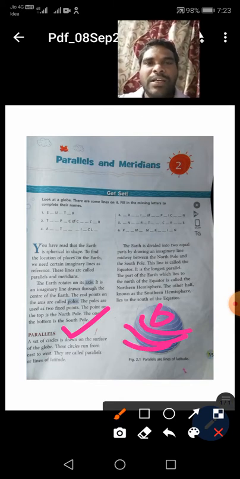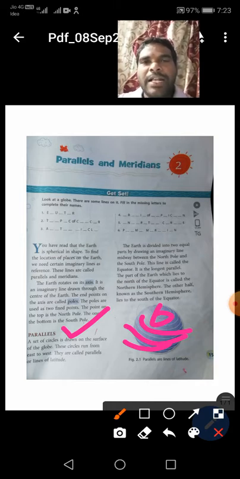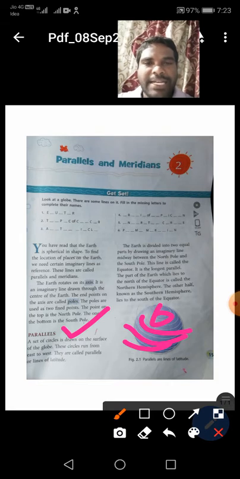Understand, children? Parallels are a set of circles which are drawn from east to west. These are called parallels.